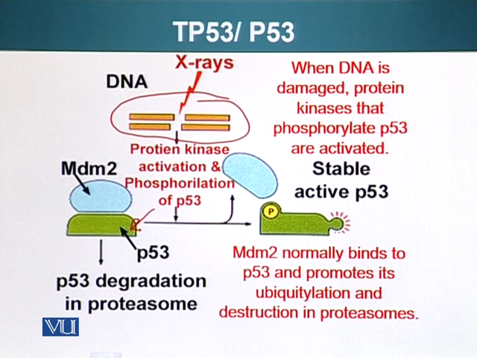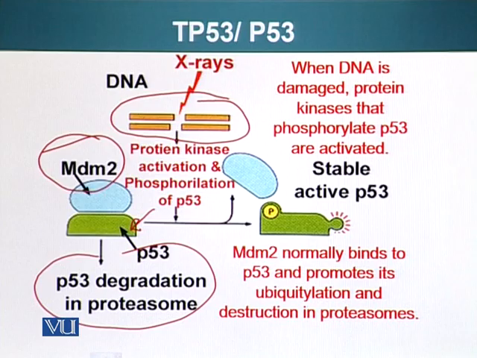Unphosphorylated P53 is sent to proteasomes for degradation by a protein called MDM2. When cell is working normally, MDM2 will bind P53 and send it to proteasomes for degradation. However, if the DNA has been damaged, there are protein kinases that become activated, sensing the DNA damage, and they will phosphorylate P53, and now phosphorylated P53 will not be able to bind MDM2 and it will survive and it will not be destroyed by proteasomes.